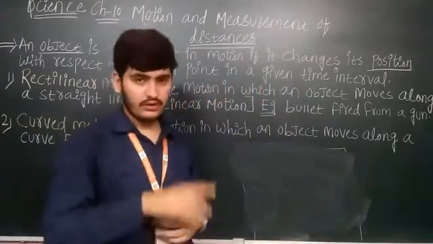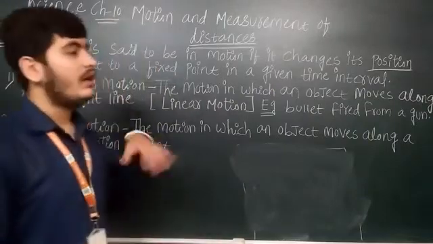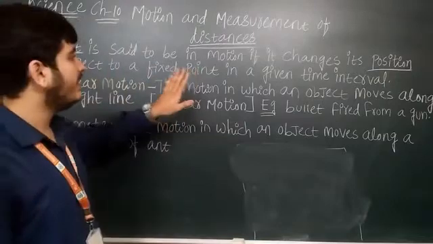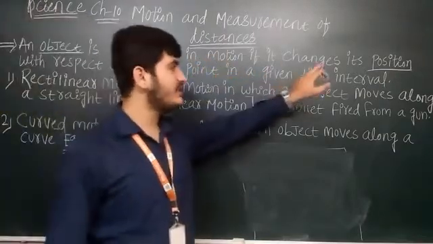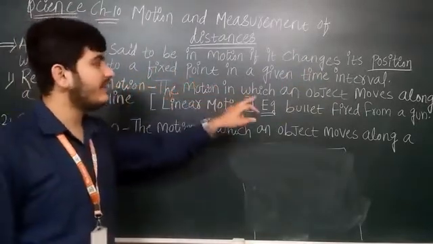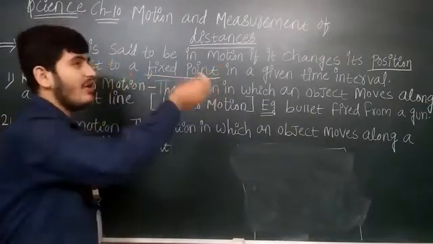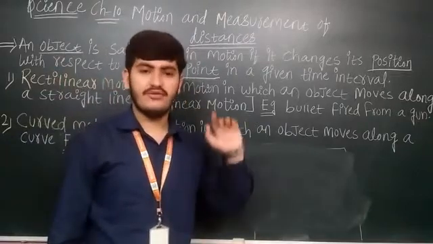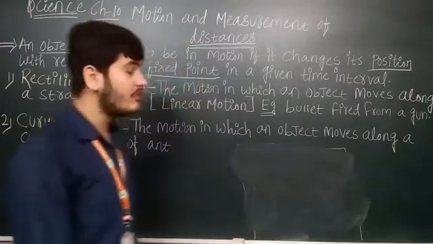Means hands of a clock, they are moving, चलते रहते हैं वो. Flying bird, stone is falling from the top, stone गिर रहा है ऊपर से. So an object is said to be in motion if it changes its position with respect to a fixed point in a given time interval. मतलब अपनी fixed point में ही वो changes करे. आपने देखा है clock के जो hands होते हैं वो clock के अंदर ही, they are moving inside the clock only. Have you seen the hands come outside the clock and move? No, it is not possible.